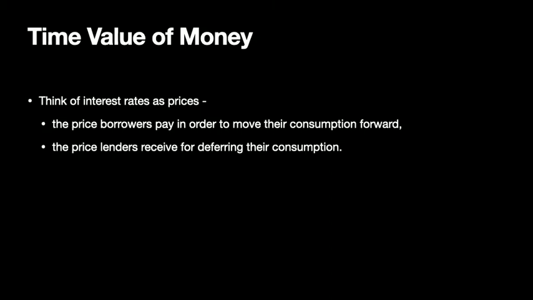Additionally, I could just work for 5 years, save the money, and then go out and pay cash for a car, but I want the car today, so I'm moving that consumption forward, and the interest rate I pay on the loan is the price I pay to move that consumption forward. The lenders receive interest for deferring their consumption, so the person who lends the money gets compensated in the form of interest payments, and that's basically the rate, the price that they're getting paid for deferring their consumption.